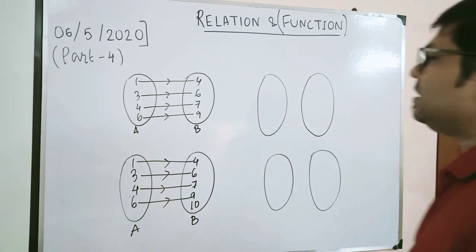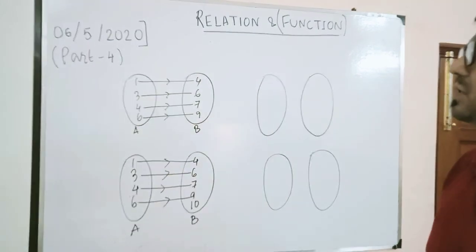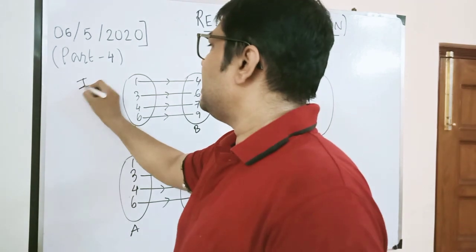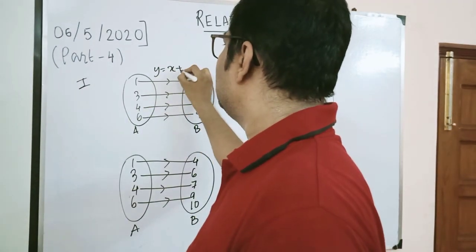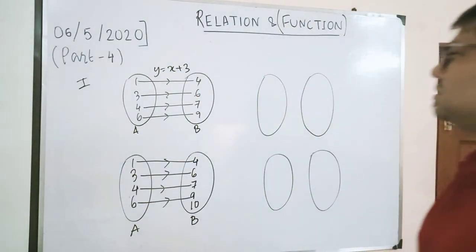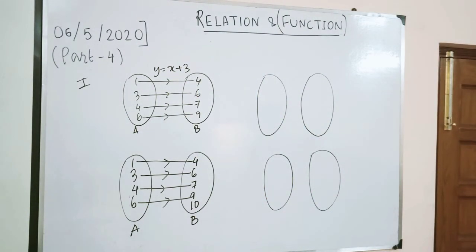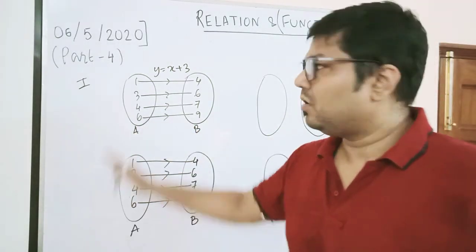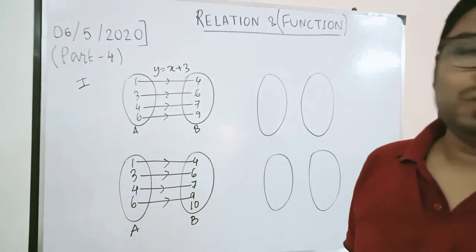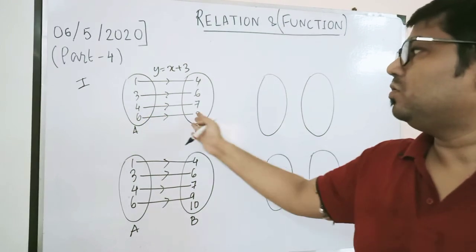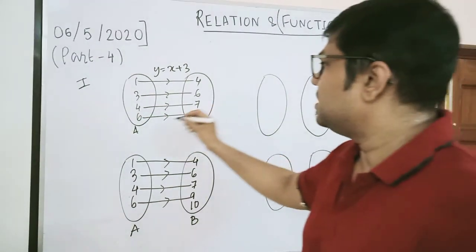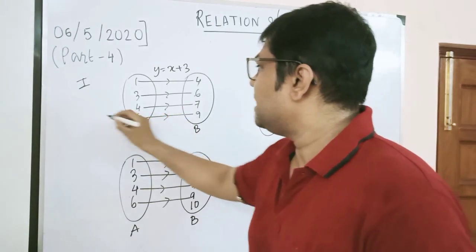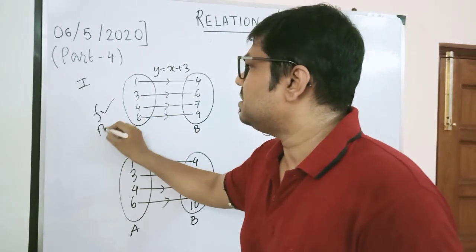So basically I am trying to draw a few different situations. Say, look at case 1. In case 1, they are giving that y equals x plus 3. That means you are adding 3 to the x elements to get y. So what we find, first of all, the first rule is fine: all the elements have got some image. Second, no two different ordered pairs are producing the same first element, so it is a function. This I write over here: this is a function, and this is also a relation.